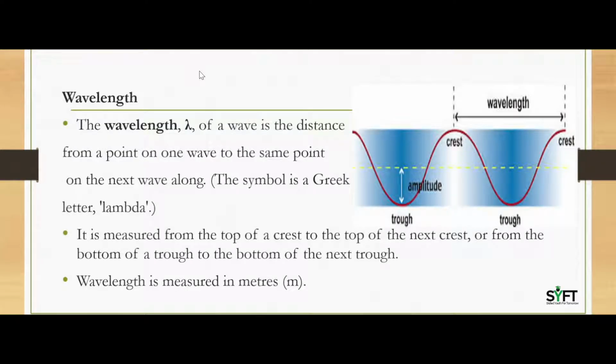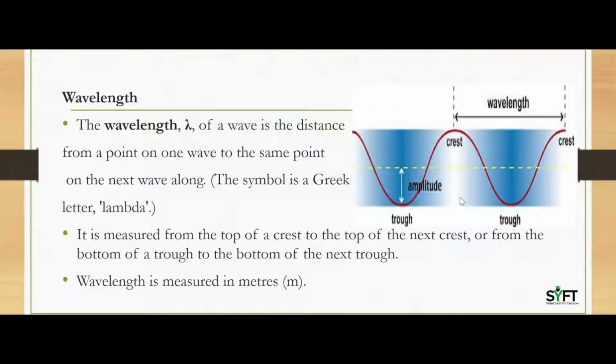At first, you have wavelength. What is wavelength of sound? The wavelength, that is denoted by lambda, of a wave is the distance from a point on one wave to the same point on the next wave along. So here you can refer to the image, where from this point to this point you can look at the arrow point. So from the top point of one wave to the next top point of that same wave.